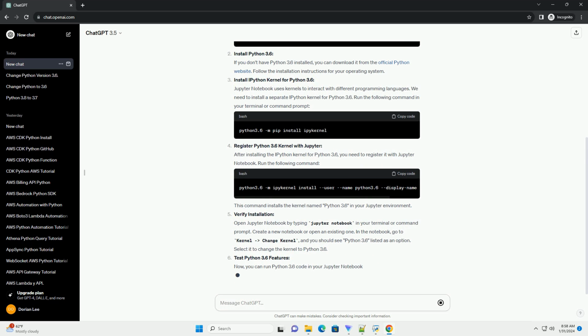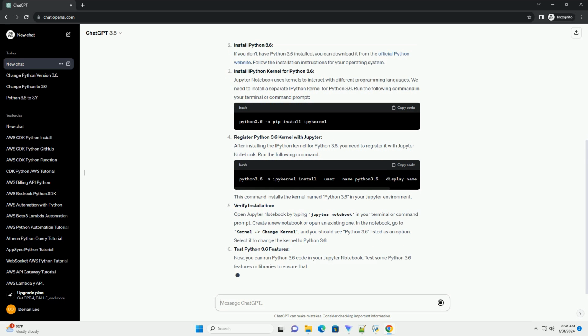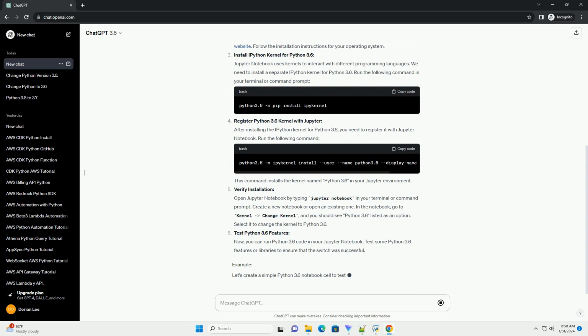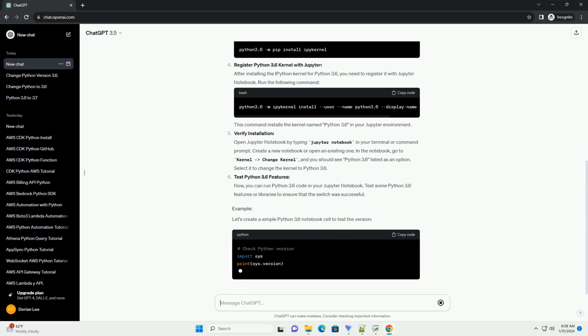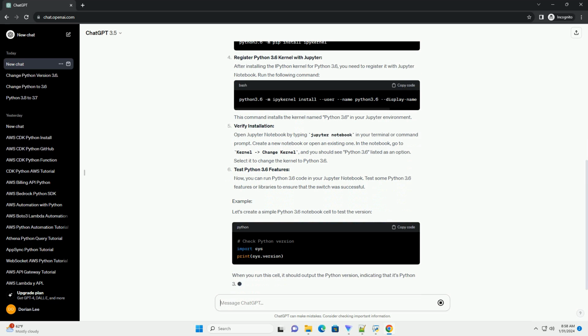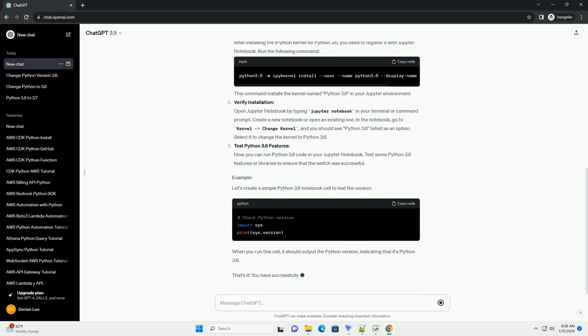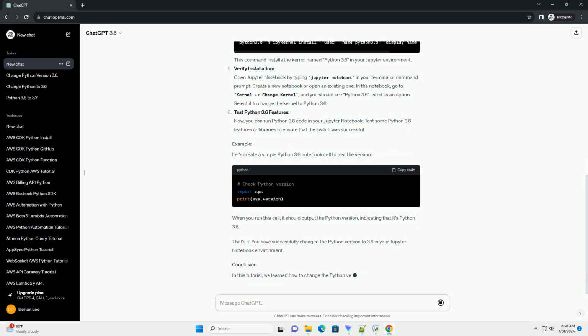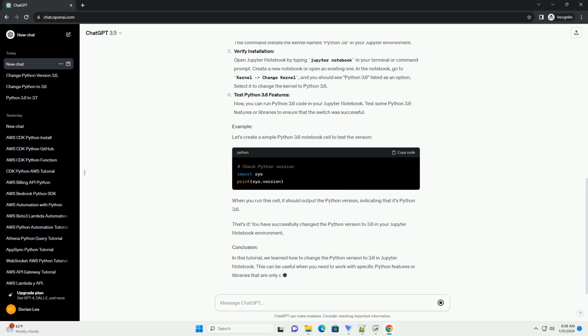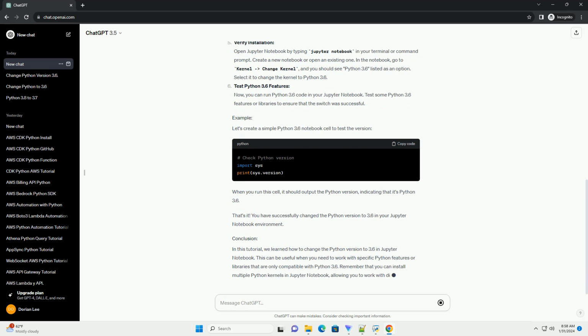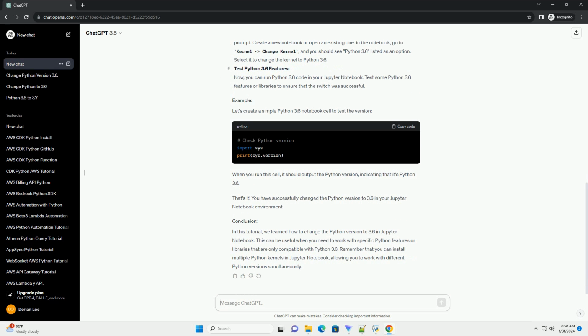Run the following command to create a new Jupyter kernel using the Python interpreter from your virtual environment. This command installs a new Jupyter kernel with the name Python 3.6. Now, launch Jupyter Notebook using the following command. Once Jupyter Notebook is running, create a new notebook or open an existing one. In the top right corner, you'll see a drop-down menu that allows you to select the kernel. Choose the Python 3.6 kernel you created.